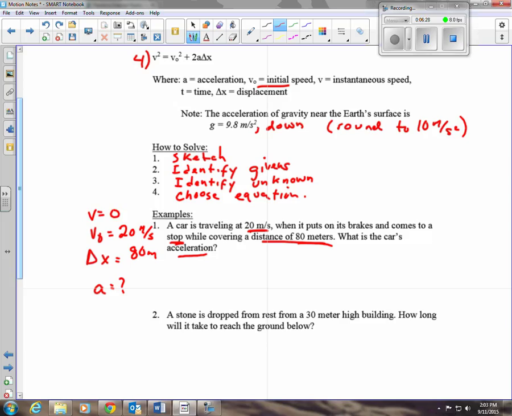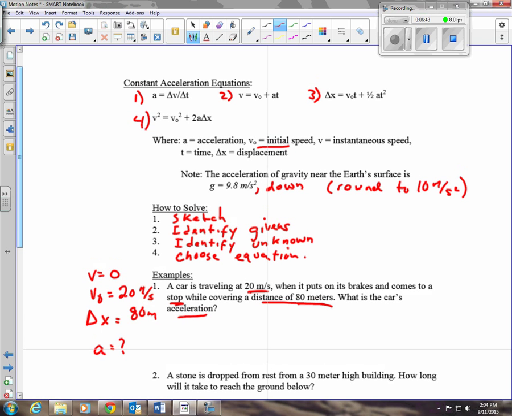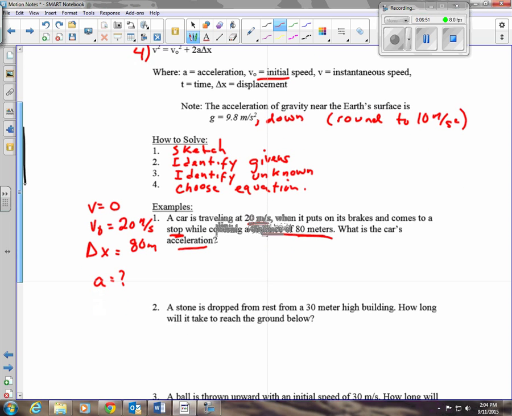Now I can choose the equation. The equation I choose has to have those 4 variables, v, v0, delta x, and a. My other variable up here is t, and I don't have that one, so I can't pick an equation that does have t in it. So if I look, okay, number 1 has t in it. Number 2 has t in it. What am I going to do? Oh, number 4, all right, doesn't have time. So I'm going to use that equation.